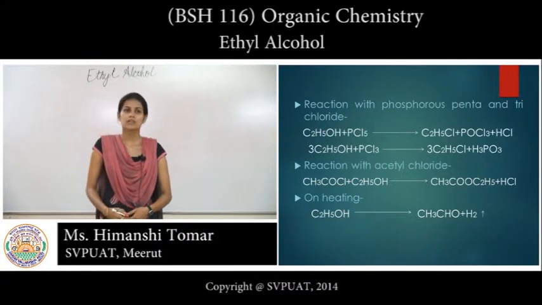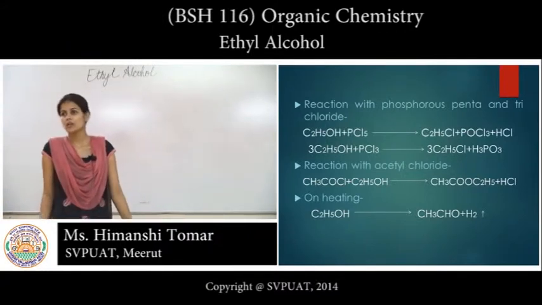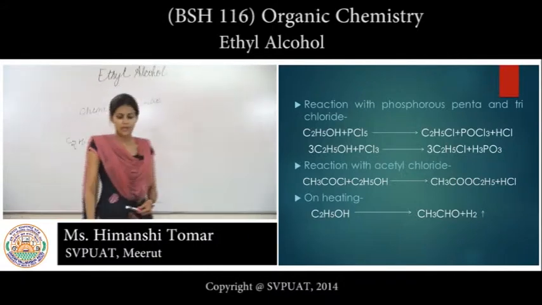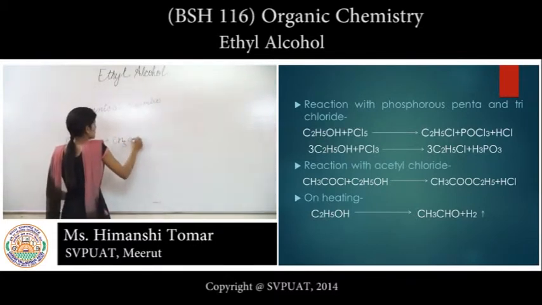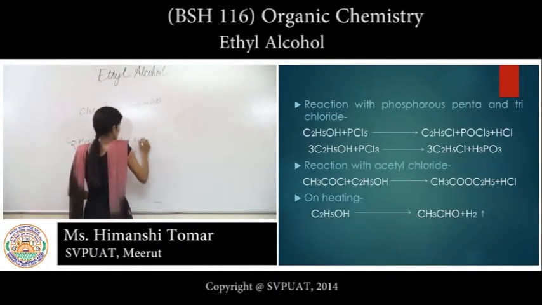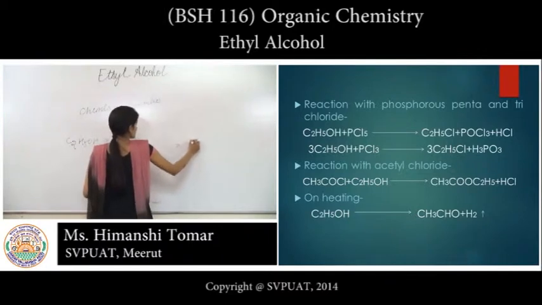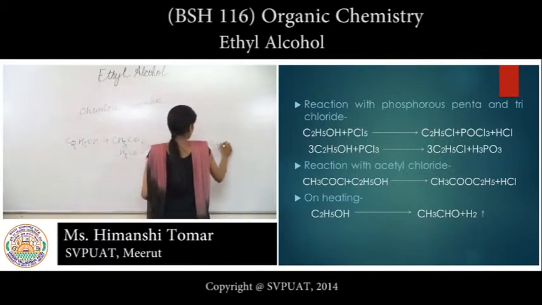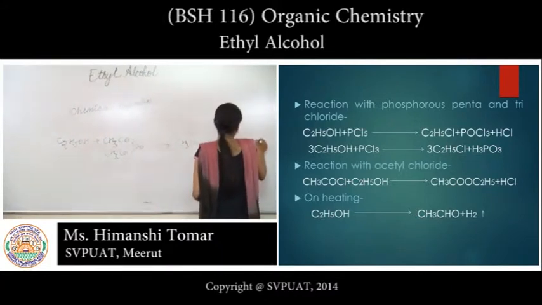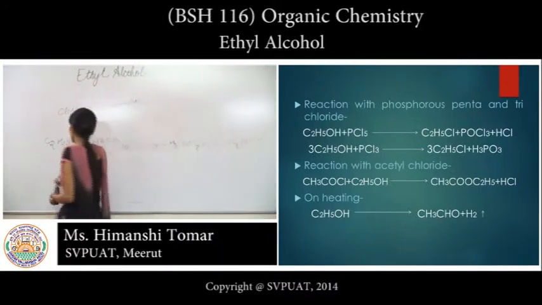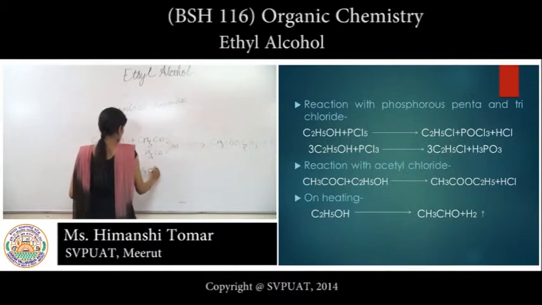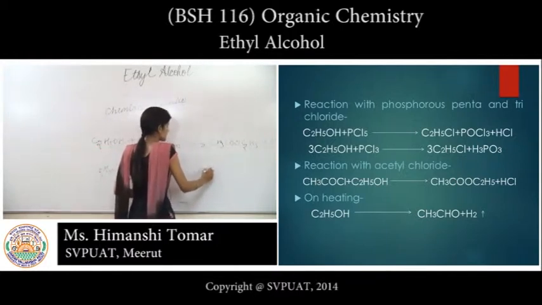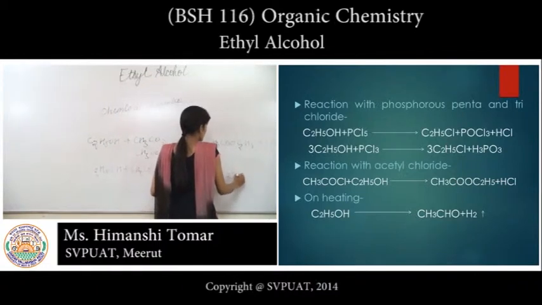With acetic anhydride, C2H5OH, ethyl alcohol, gives the compound named acetate. (CH3CO)2O, acetic anhydride, gives CH3COOC2H5 plus CH3COOH. With acetyl chloride, C2H5OH plus CH3COCl also gives acetate CH3COOC2H5 plus HCl.